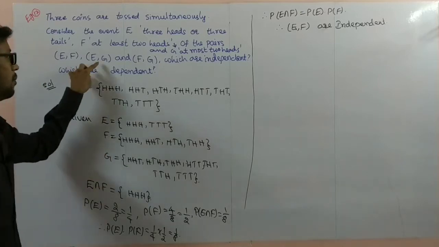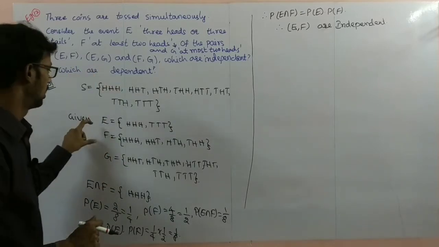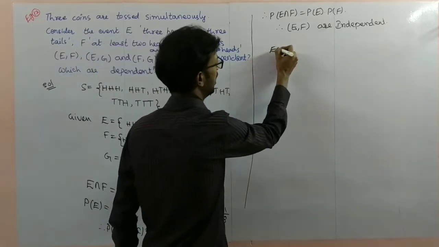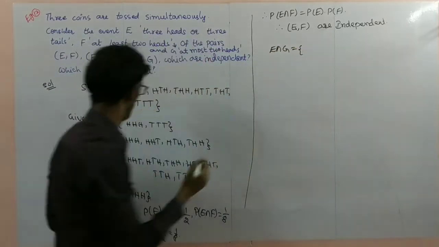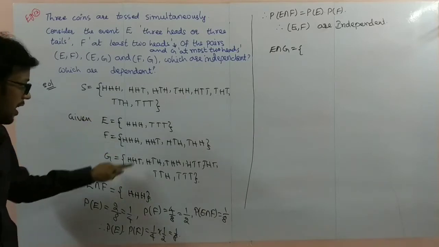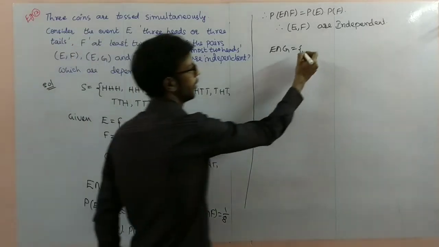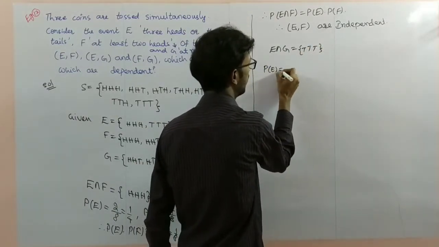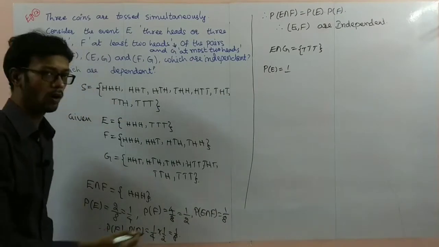Now we can see E comma G. E intersection G: what is the common part between E and G? You can observe here, the common part between E and G is only TTT. Probability of E we already know is 1 by 4.